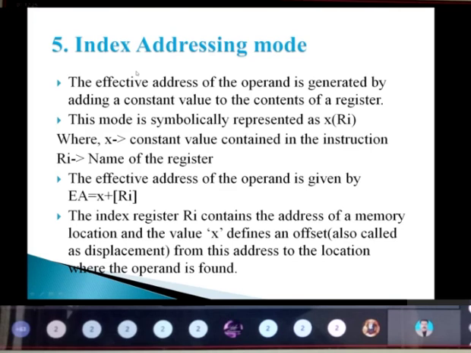Next is the index addressing mode. The index addressing mode is generated by adding a constant value to the content of the register. We saw this previously as well. The effective address equals the displacement value, that is X, plus the content present in the register. That is what we are saying here. X indicates the offset or displacement value.